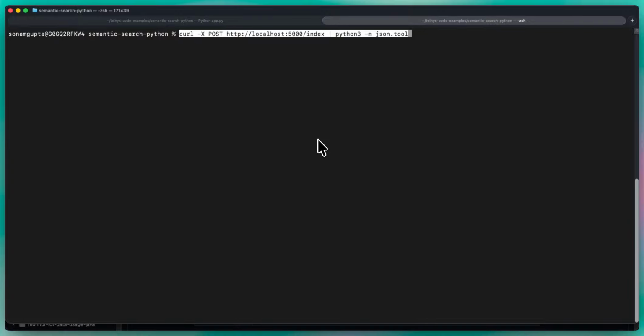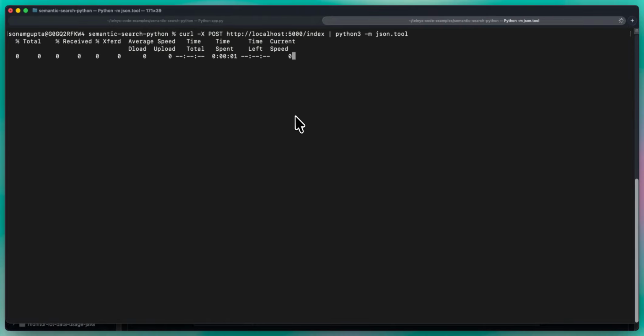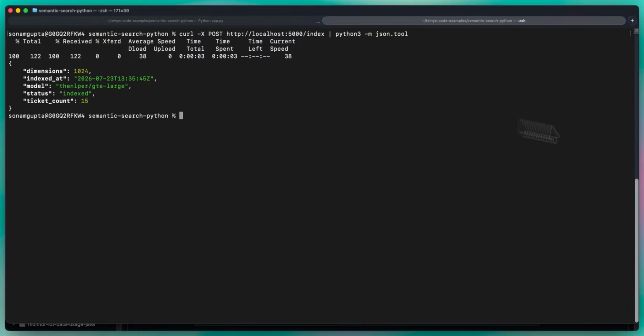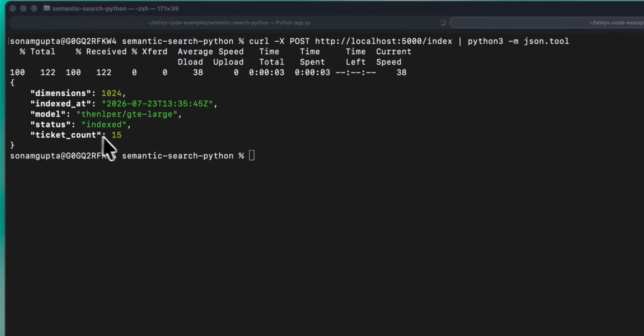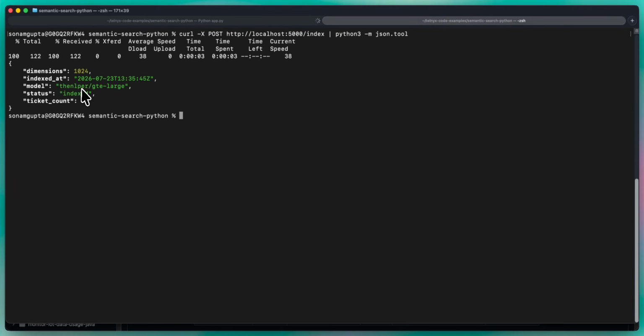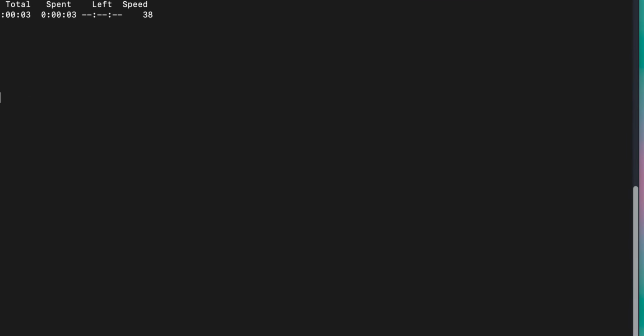For this demo purpose, I already have 15 sample tickets in this repo. That's it. It says that the 15 tickets have been indexed, and the embedding model it's using is the NLP large version of it, and it's all hosted on Telnyx Inference. Now next up, we want to search by meaning.